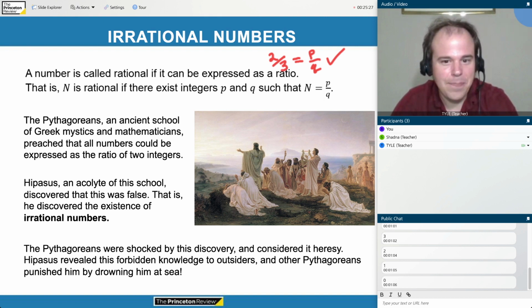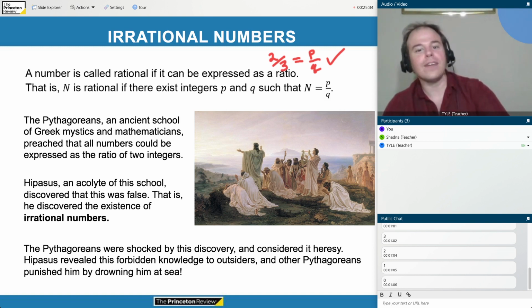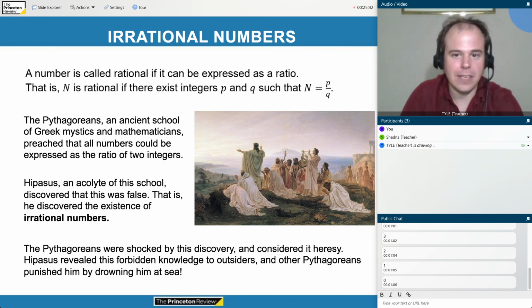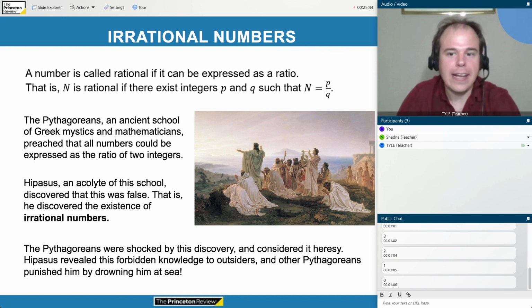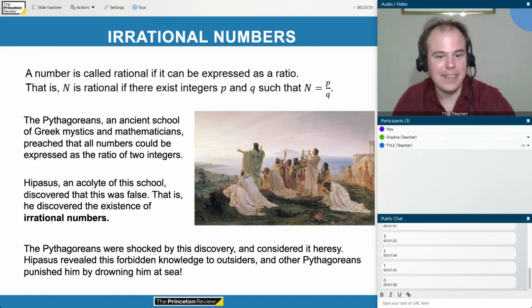But they preached that all numbers could be expressed as the ratio of 2 integers. This was part of the gospel of the Pythagoreans. A little bit hard to imagine today, but it was very important to them that all numbers could be expressed as a ratio of 2 integers. And this was sort of a religious and emotional attachment of theirs.